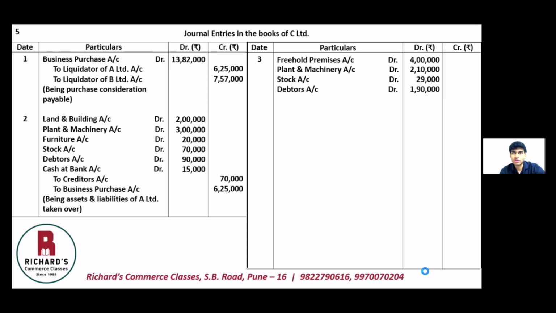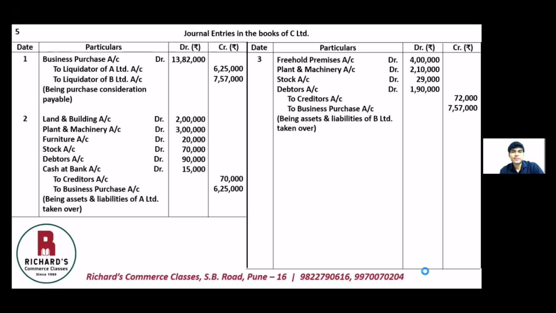Your cash is not taken over. Directly the liabilities, and that is creditors. So to creditors account, that is 72,000, and to business purchase account, the purchase consideration 7,57,000. The narration here is being assets and liabilities of B Limited taken over.